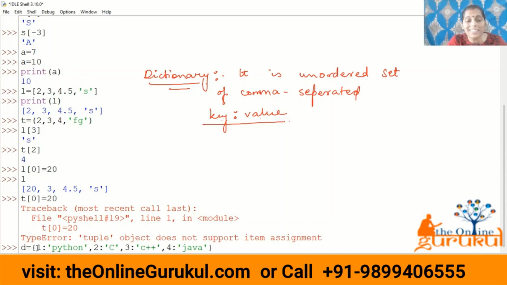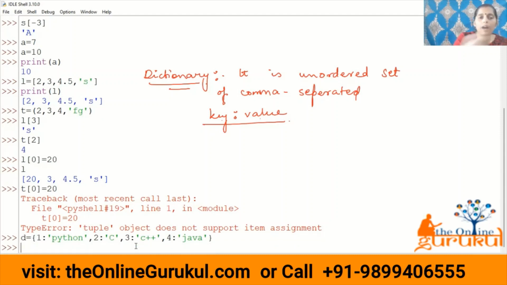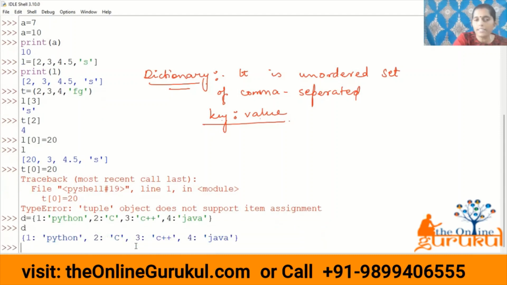See, it is not necessary that all the keys should be in order, or that all the keys should be integers. The keys can be anything. It can be a number, it can be a string. Now let us suppose I want to print this dictionary. See, the dictionary is printed. Now let us suppose I want to retrieve a value.